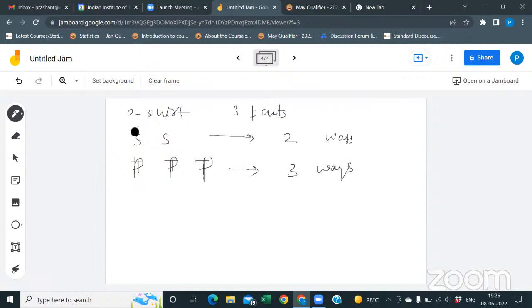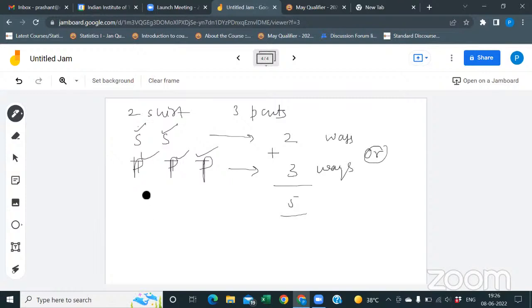In total we have 5. So it will be 2 plus 3, 5 ways in which we can choose a shirt or a pant.